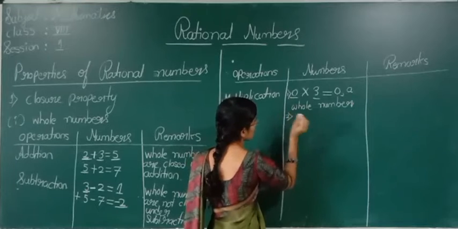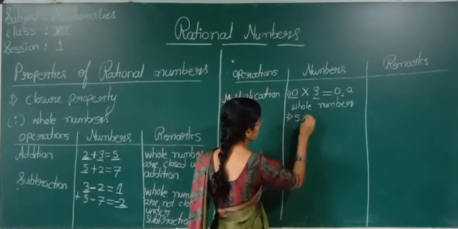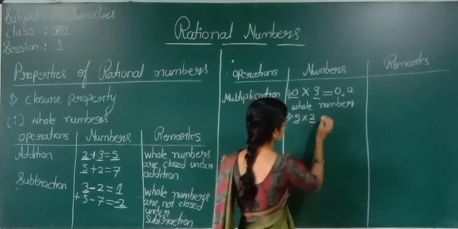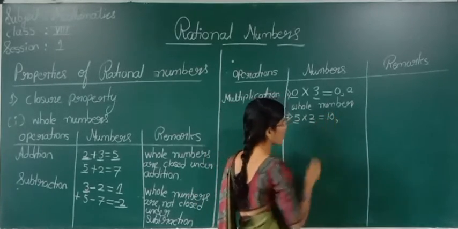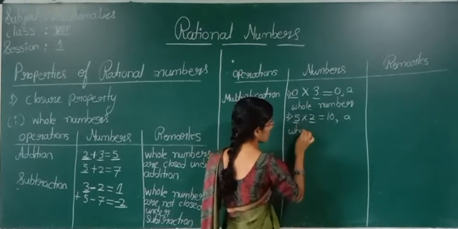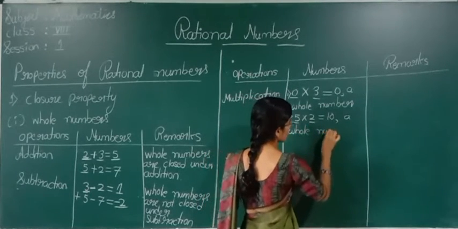Again, you take a different example. 5 into 2. 5 is a whole number. 2 is also a whole number, right? 5 2s are 10. Is 10 a whole number? Yes, 10 is a whole number. So what we can tell?